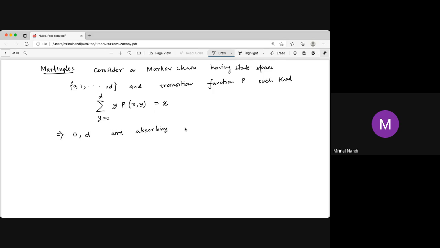Why? Because for 0, what happened? The equation is the sum over y equal to 0 to d of y times the transition probability from 0 to y equals 0. But all the probabilities are greater than or equal to 0, and y is also greater than or equal to 0. So these are non-negative terms. A sum of non-negative terms being 0 means all terms are 0. That means for each y, y times p(0,y) is 0.